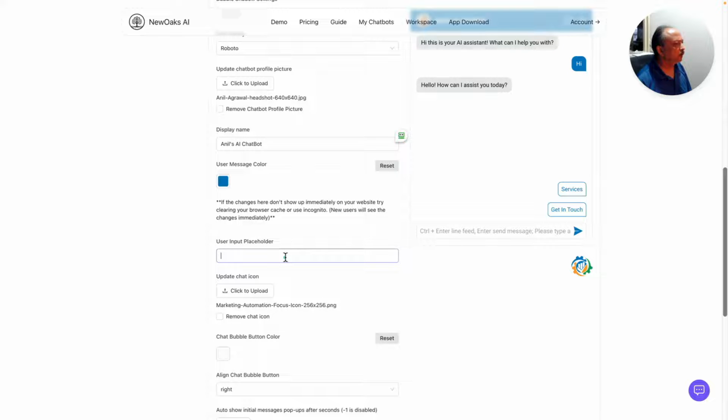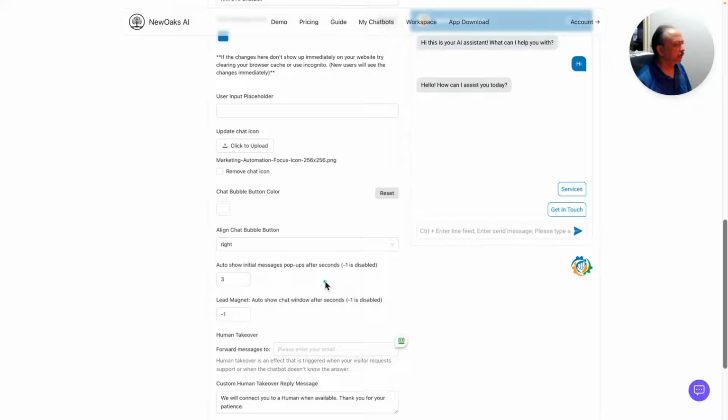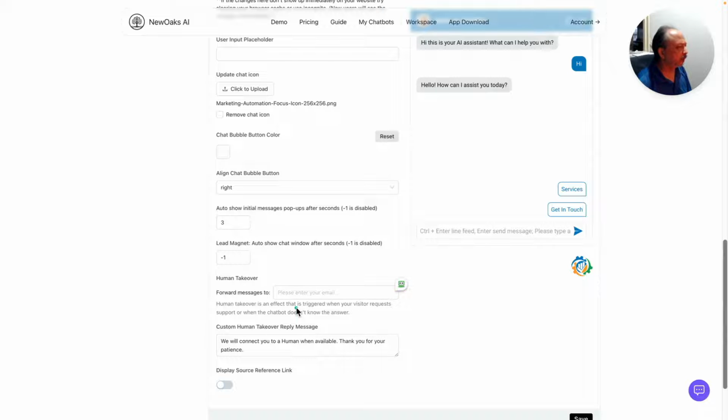And you can also, there is a default user input placeholder. You could type your own, but I'm leaving it as is for now. There are a couple other settings, how you would like the chatbot message or the widget to pop up, and lead magnet type pop up when for it to pop up. And then human takeover is that if you want to send a message via email to someone who could actually take over.